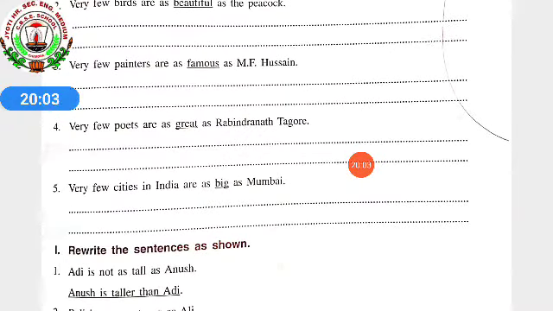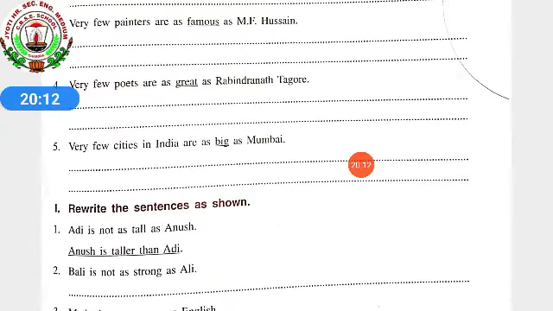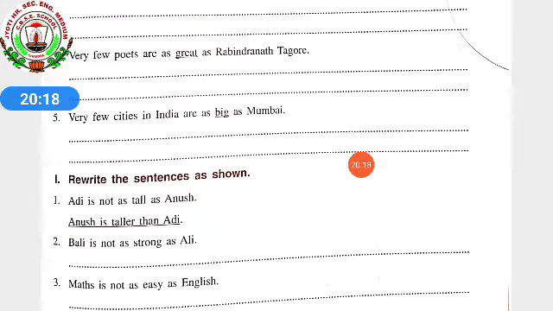Fourth one, very few poets are as great as Rabindranath Tagore. So you can use greater, greatest. Fifth one, very few cities in India are as big as Mumbai. So you can use bigger, biggest. Again, rewrite the sentences as shown. Already the example given to you over here. You just have to see the example and according to that you have to change it.